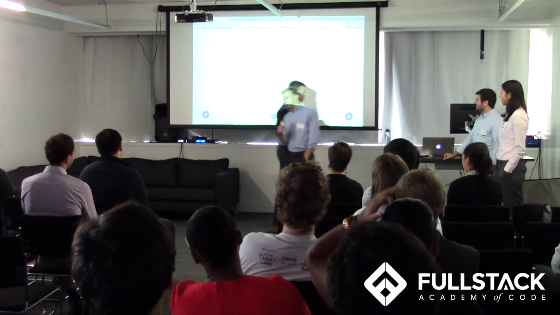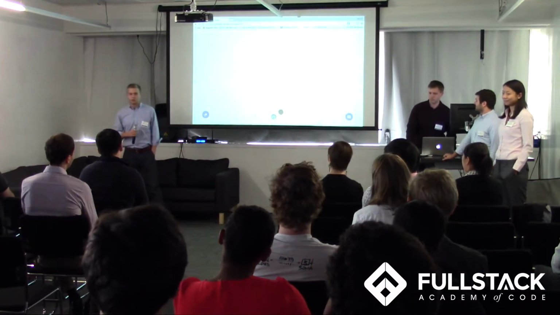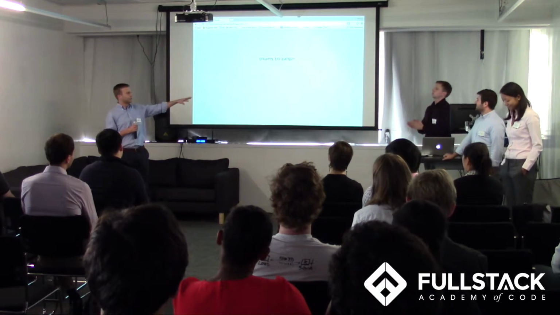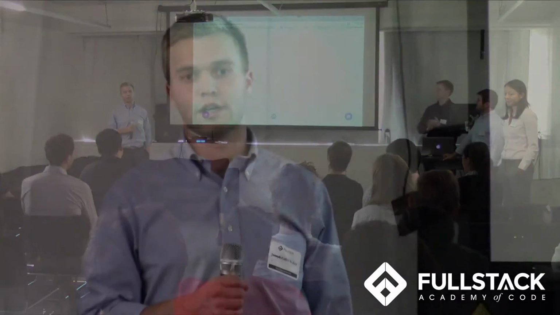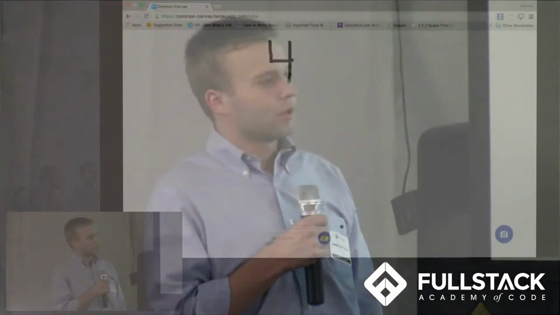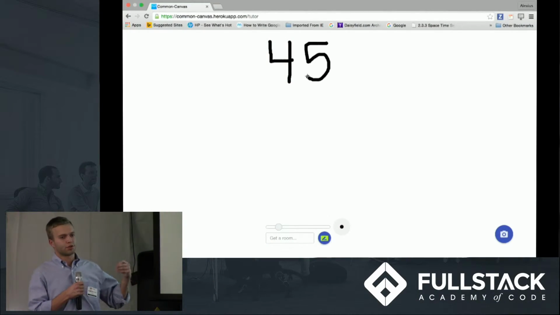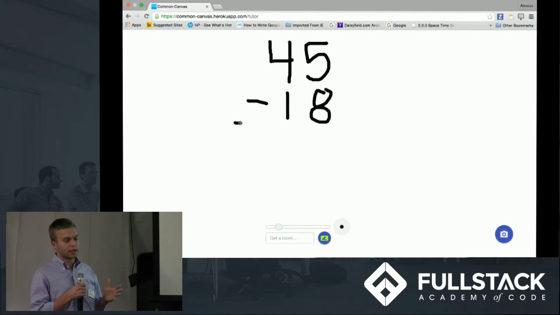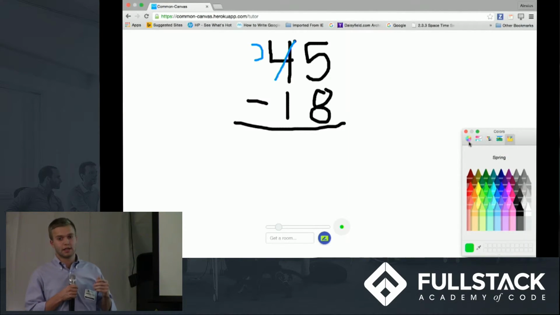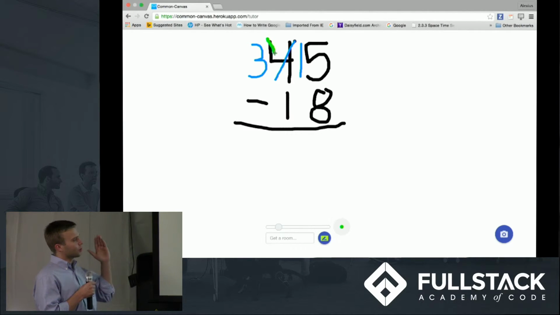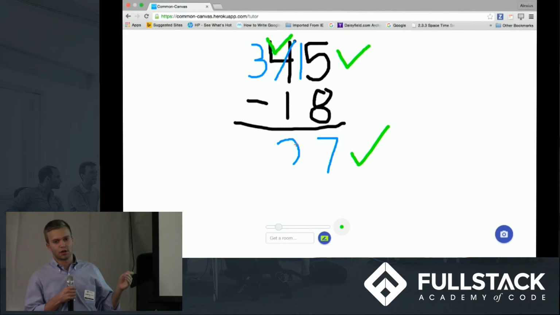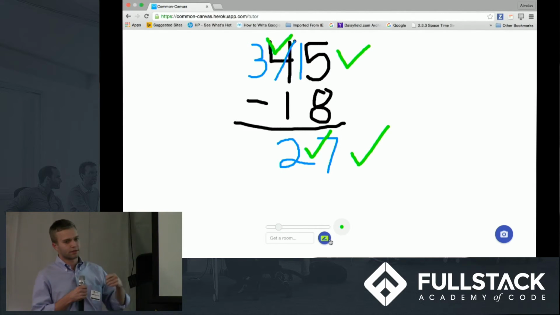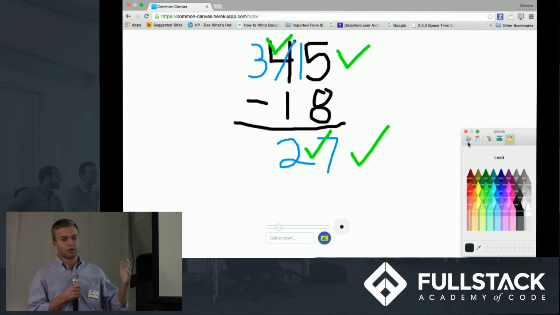Great. So the key part of the technology stack that enables this sort of real-time sharing on a canvas is sockets, and we use the Socket.IO implementation. So when we first designed this, what we would do is as the user draws, we would take a snapshot of the canvas and then emit that snapshot to all the other users. But this was a pretty heavy data load for our server, so we saw substantial lags and performance was pretty bad. So we changed the design so that as a user draws, we pull out the important metadata of that drawing. So brush size, brush color, coordinates of the stroke, and we emit just that data to all our users.